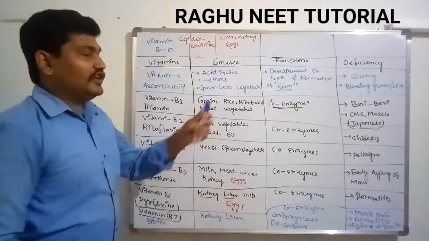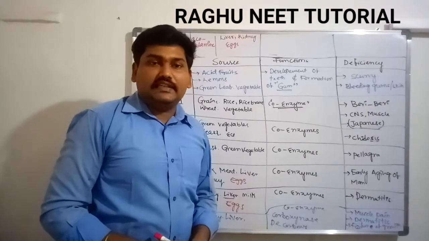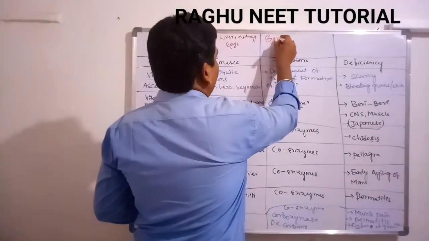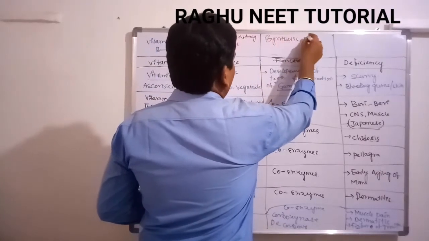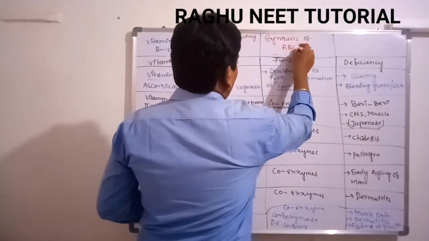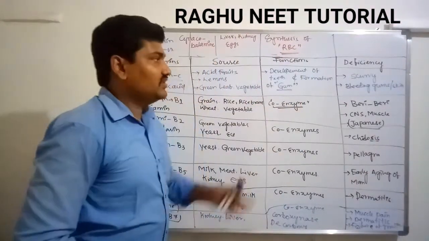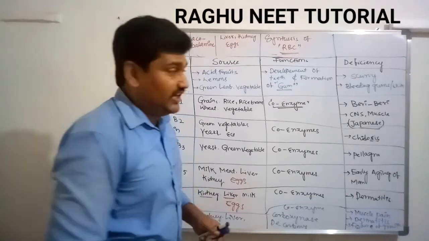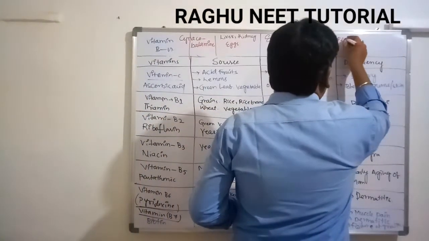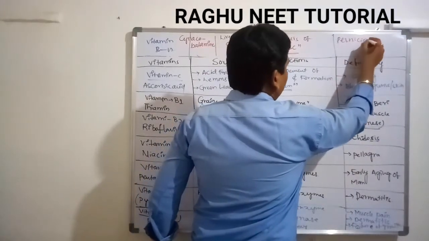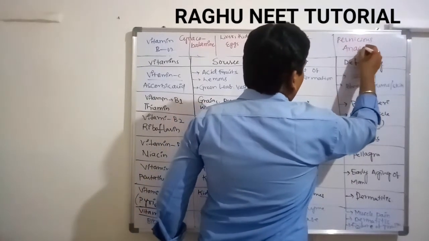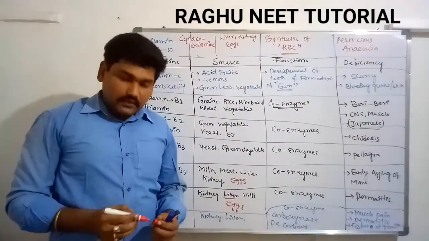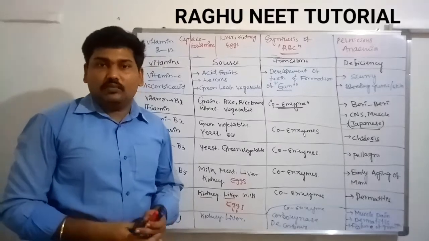Next, what is the function? The function of vitamin B12 is the formation and synthesis of RBC. The deficiency of vitamin B12 leads to pernicious anemia. These are called water soluble vitamins.